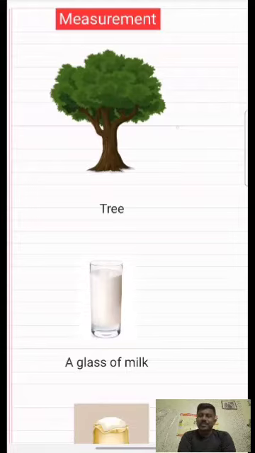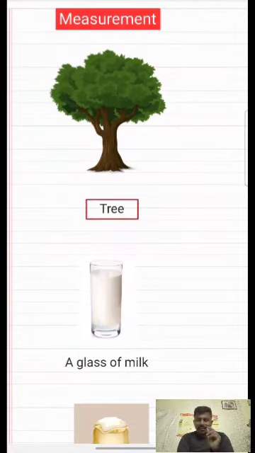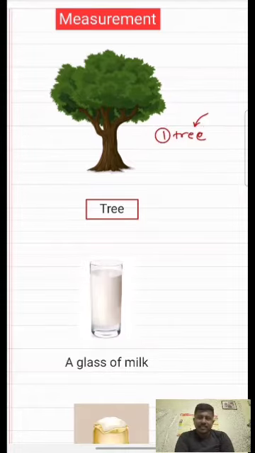Let's start. Here you can see there is a tree. When I am saying I have seen a tree, it means A, the word denotes the number, means 1, and tree itself is a noun. When we are saying tree, we are getting an image of a tree. Let's see the next example.